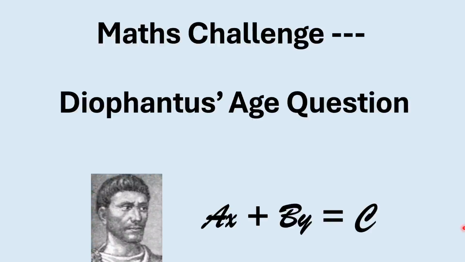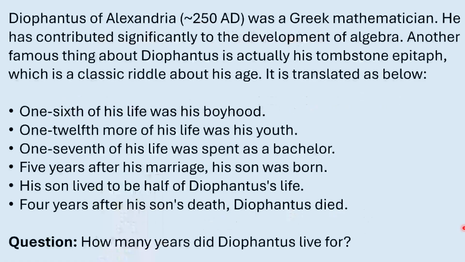Hello everyone, in today's math challenge, we will look at this Diophantus age question. Diophantus of Alexandria was a famous Greek mathematician who lived around 250 AD. He contributed significantly to the development of algebra. Many later mathematicians regard him as the creator of algebra. It might not be true, but his contribution to this field was absolutely phenomenal.